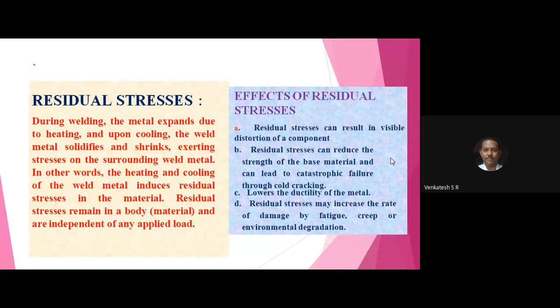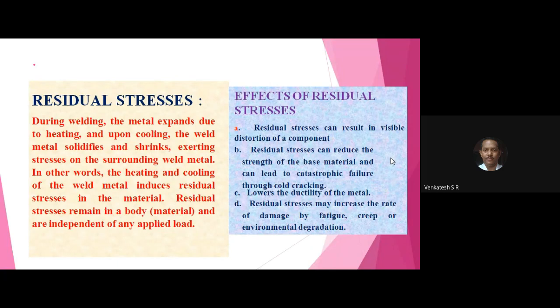Next line, write down number C. Lowers the ductility of the base metal.